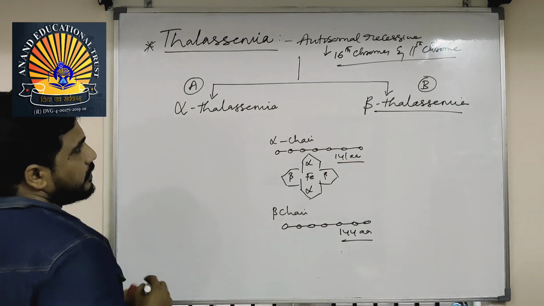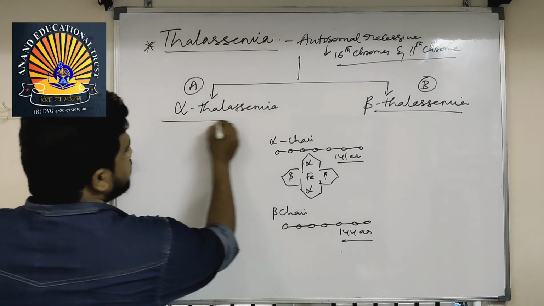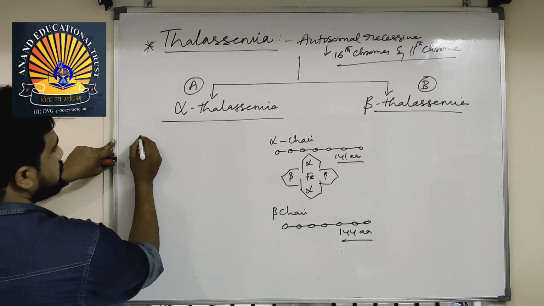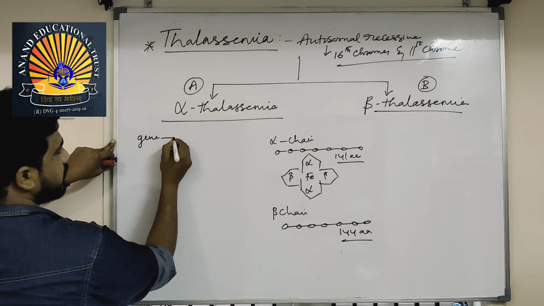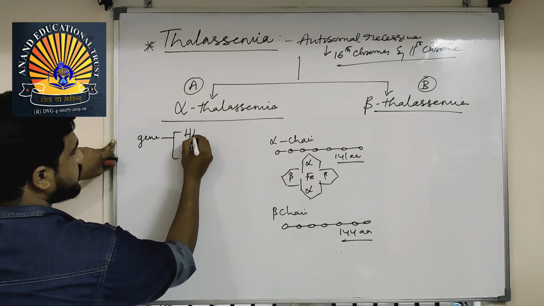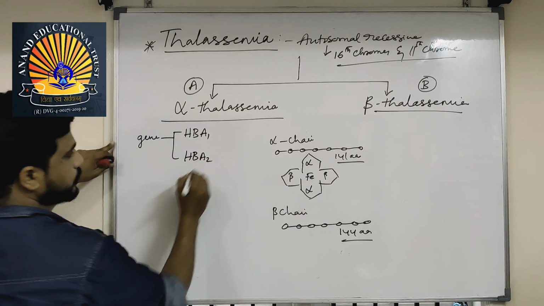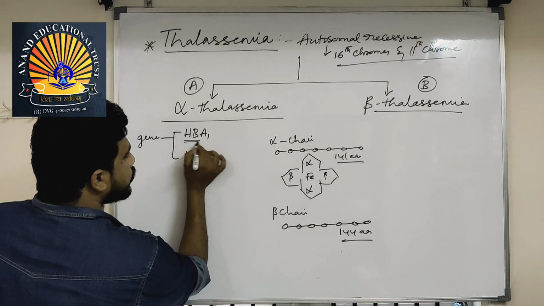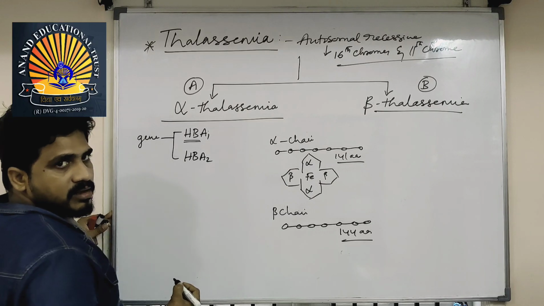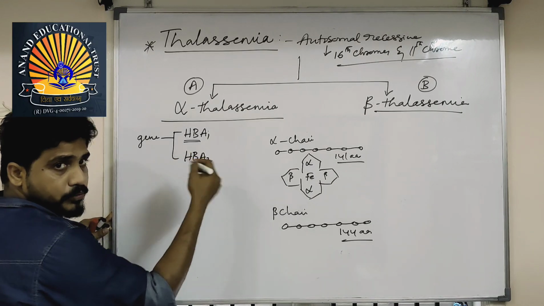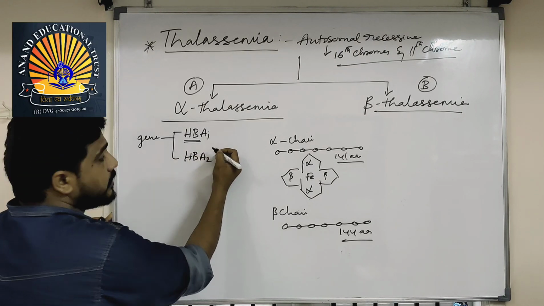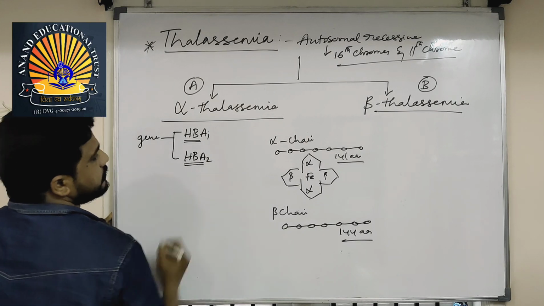If you talk about alpha thalassemia, the genes involved are HbA1 and HbA2, that is, hemoglobin alpha chain 1 and 2.